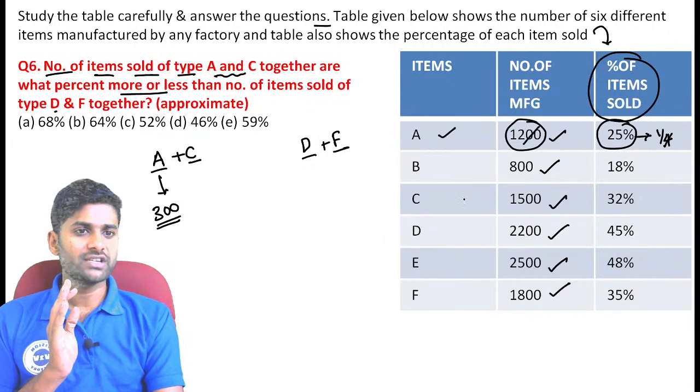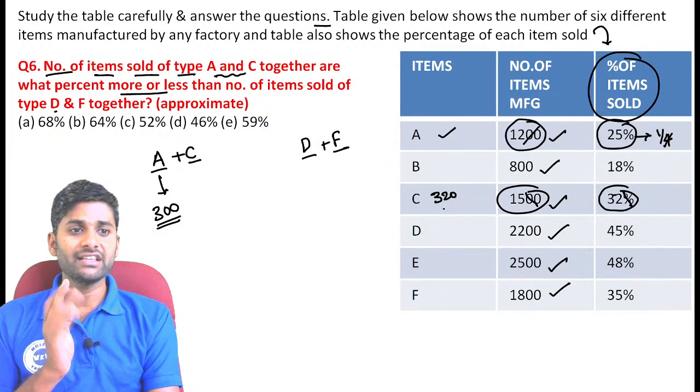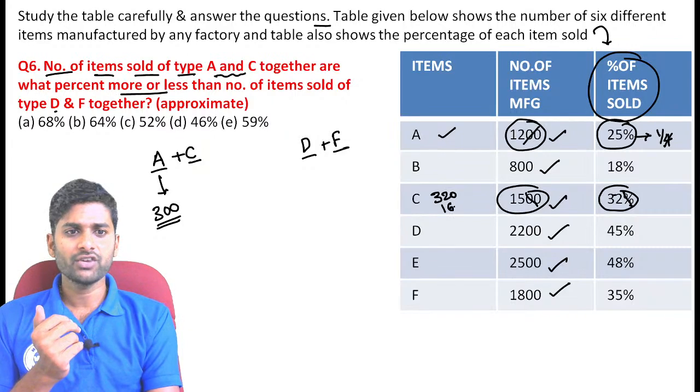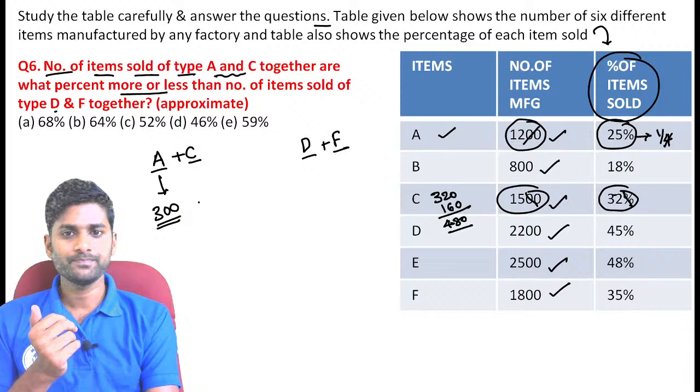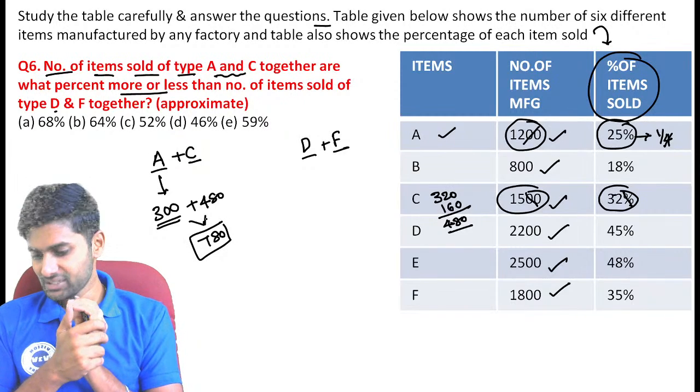Now, same thing, you just concentrated on the C. Here, we need to calculate 32% of 1500. So, 32% of 1500 means percentage double zero cancel. Now, 32 into 15. See, 32 tens are 320 and 32 fives means half of 320, the value becomes 160. Now, the value becomes 480. Now, here the total resultant is 780 units. So, you can get A and C together, guys.